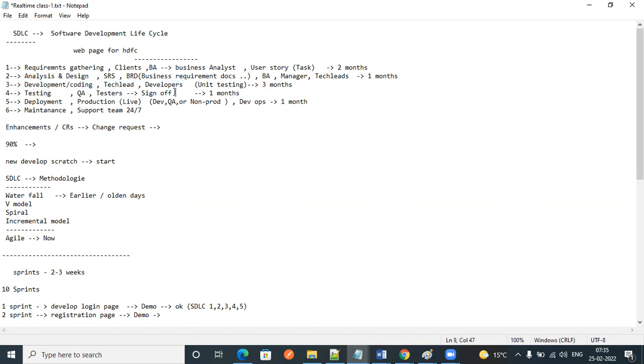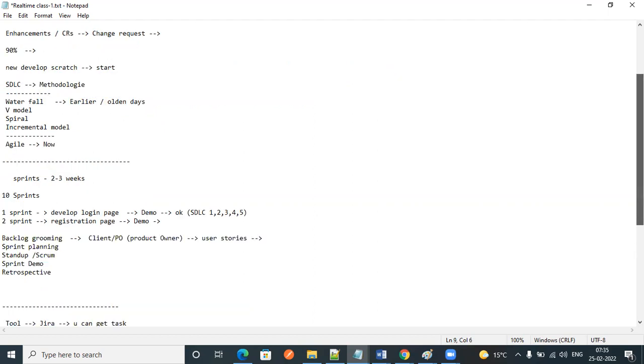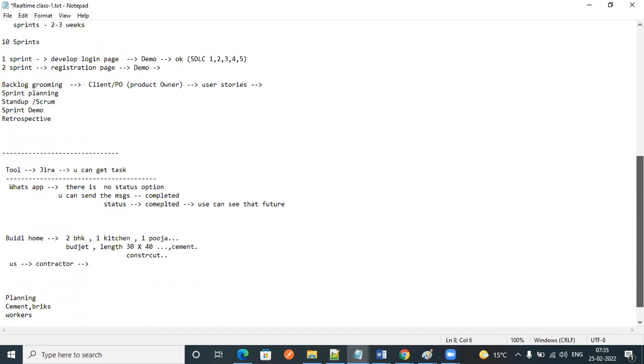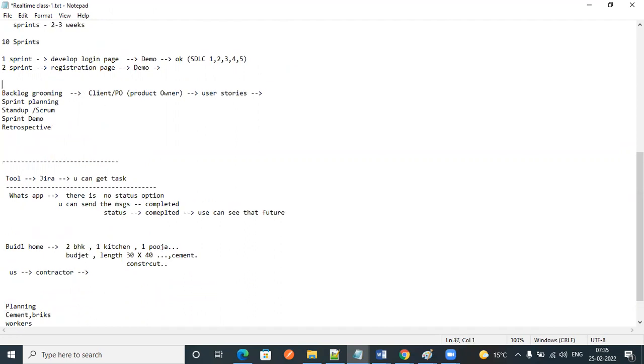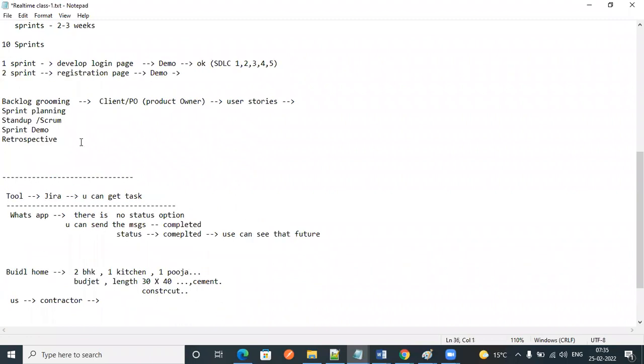These two groups don't know what happened in the first two stages. That's why in all the meetings, if there are 10 to 20 members in a team, like QA team, dev team, product owner and BA, everyone should be there for all the calls.